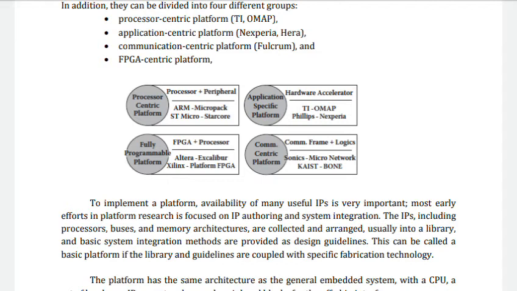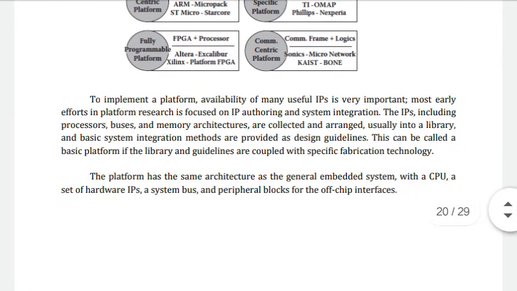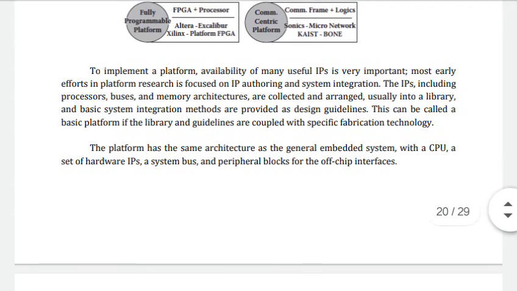The IPs, including buses, processors and memory architecture, are collected and arranged usually into a library, and the basic system integration methods are provided as design guidelines. This can be called a basic platform if the library and guidelines are coupled with specific fabrication technology.